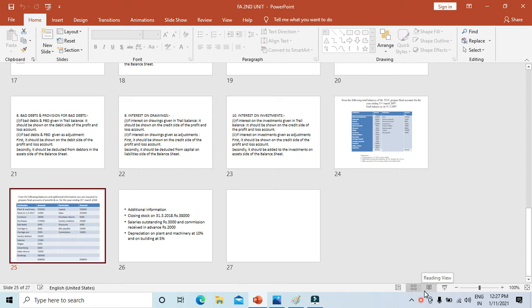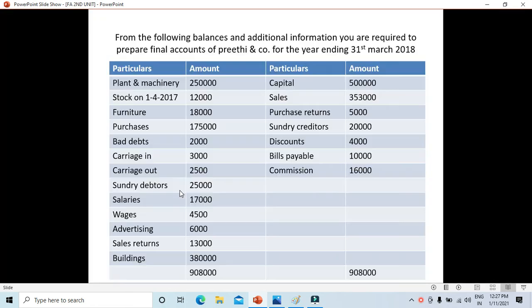Today, in my last class, I gave you an explanation regarding adjustments. With adjustments we have done a problem. Today also we are going to do one more problem on final accounts with adjustments. This is the question: from the following balances and additional information you are required to prepare final accounts of Preeti and Company for the year ending 31st March 2018.